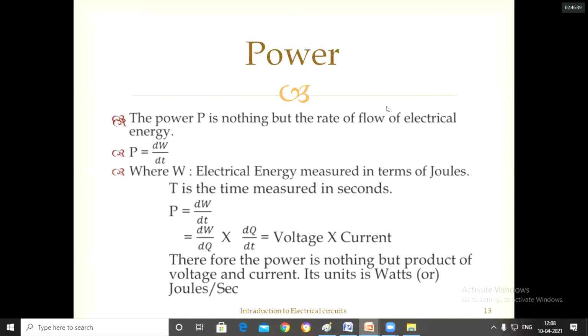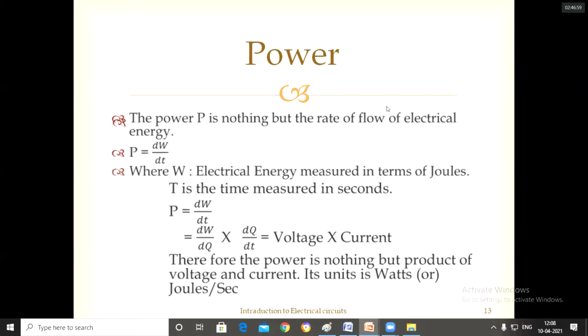So power is the rate at which electrical energy is transferred from source to load. When you are applying an external force, how fast the electrons will move and how much charge is transferring, this total work done we are calling power.